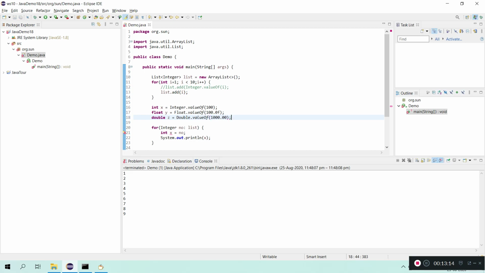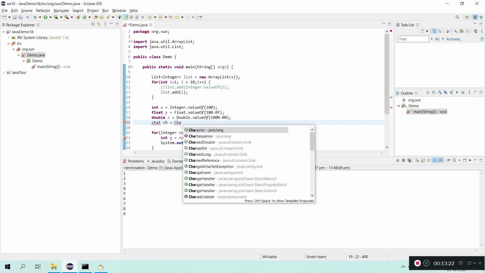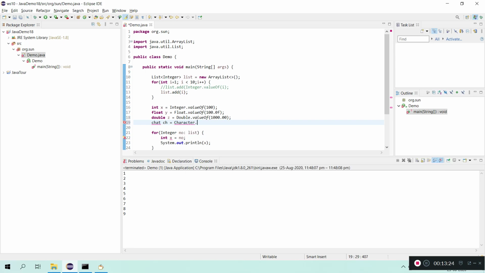For character also, char is the primitive type and Character is the object type. So Character.valueOf of a single character, something like this we can write. Like this we have primitive types and corresponding wrapper types.